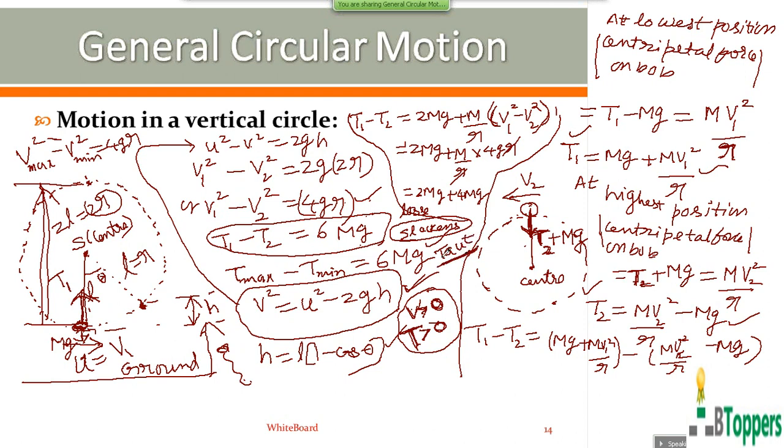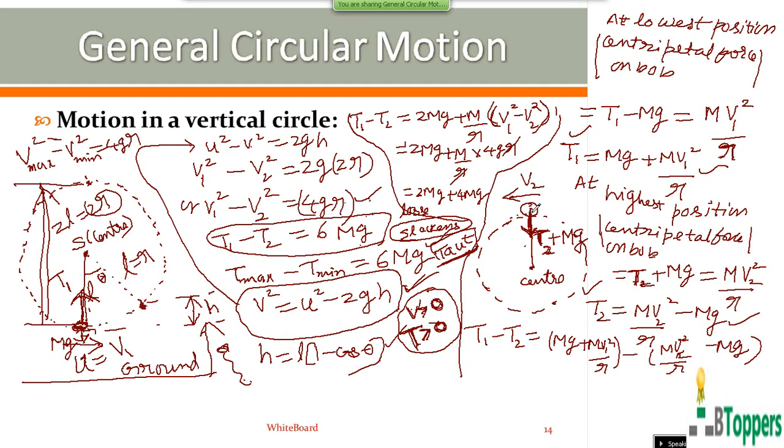The string remains taut or straight at all the instants. That means the string does not slacken, does not become loose at any position, if the tension of the string is greater than 0 at all the instants. So the magnitude of the tension, as I said, is minimum at the highest position. For example, if the magnitude of the tension of the string at the highest position is 1 Newton, then the magnitude of the tension of the string at any other instant will be greater than 1 Newton.